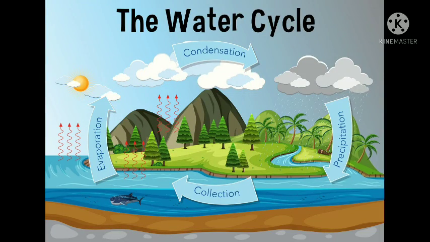So we can conclude that the water cycle is the continuous process of evaporation, condensation, precipitation and again collection of water for evaporation. It is a cyclic process and maintains the balance in the environment to supply water to all the water bodies, and also makes water available on the surface of the earth.